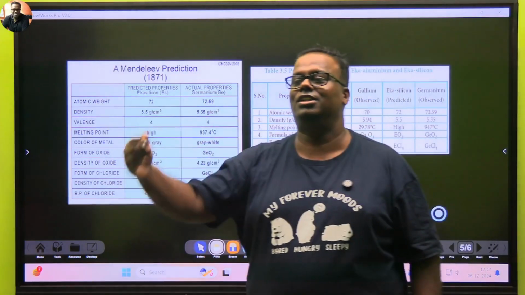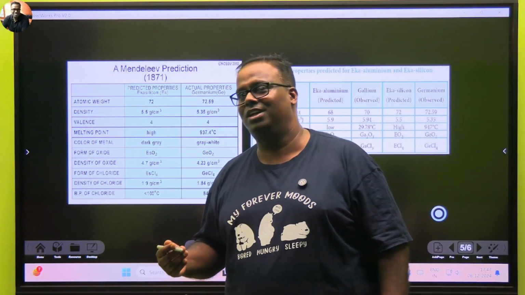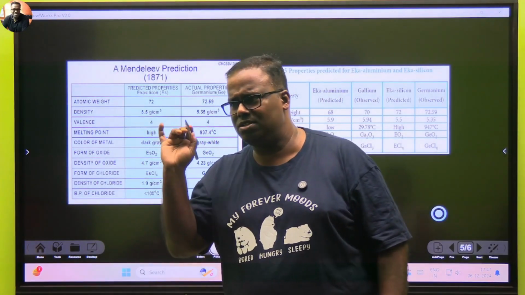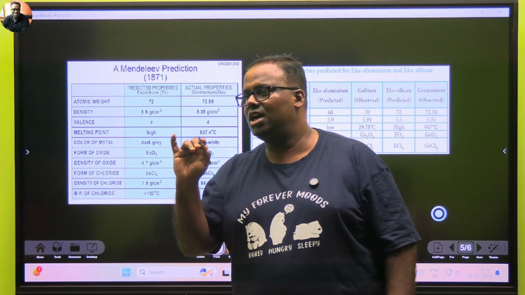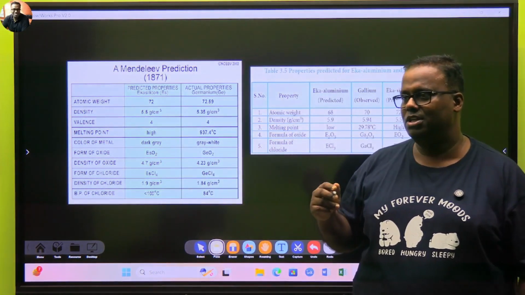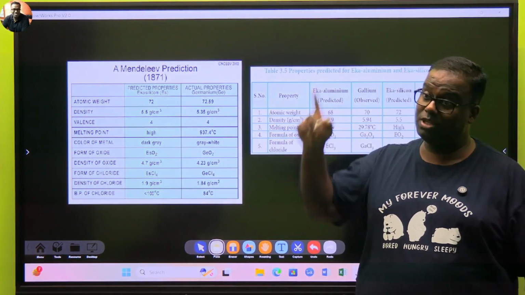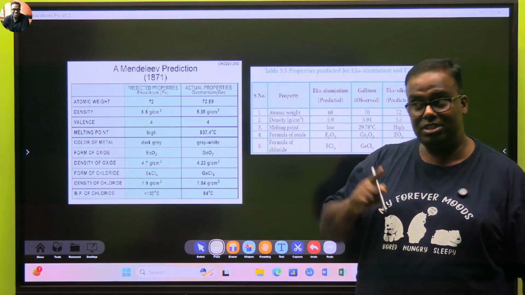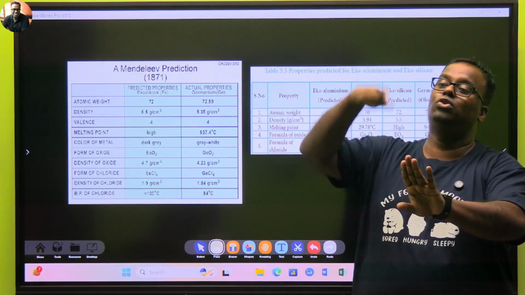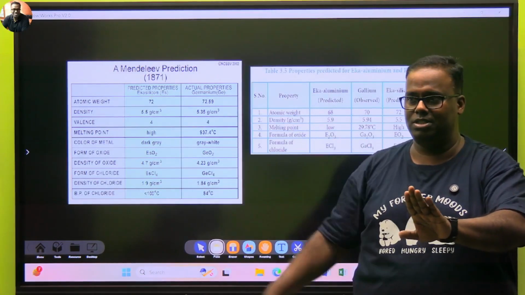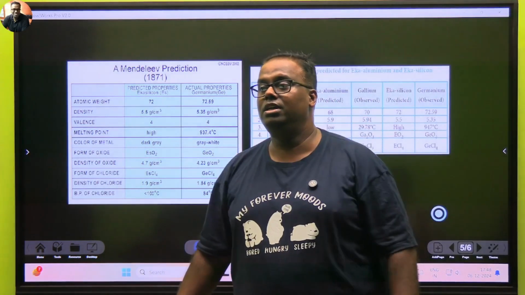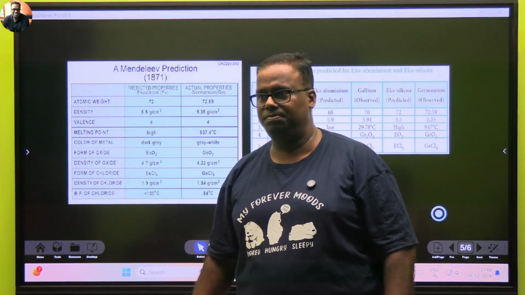With this, you start the chapter, because if you don't know this part, then there is no pleasure. Your book will only have very cutthroat British mannerism. They will just start the chapter with Mendeleev's periodic table gave us the idea of groups. Groups didn't come from Mendeleev. Groups came from triads. Periodicity came from Newlands. Mendeleev combined both and started making groups of similar properties, and he arranged everything in increasing order of atomic mass.